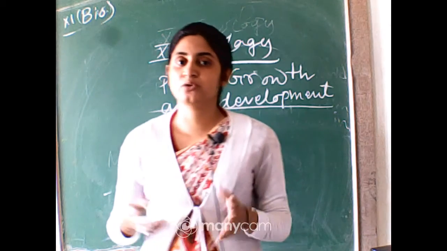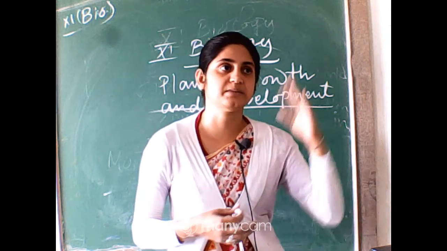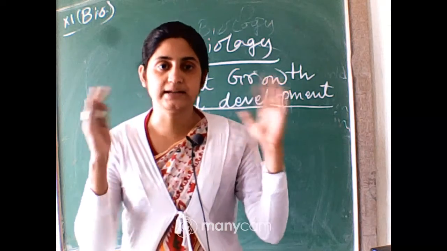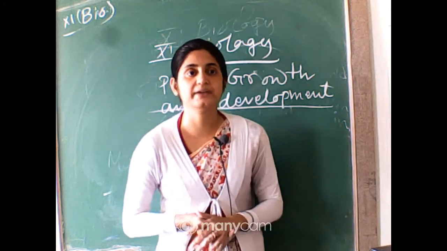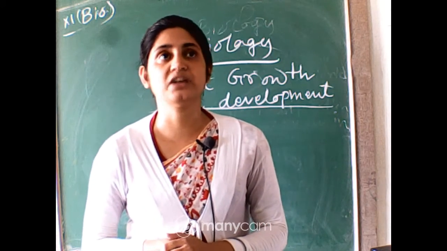You have already read from class 9 that meristematic tissue is present in the apical part and shoot part. So they help in the growth, and there is the cambium present that helps the growth of the plant. So different tissues are also present to develop the different parts of the plants.